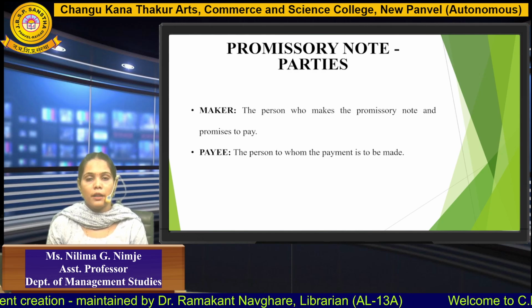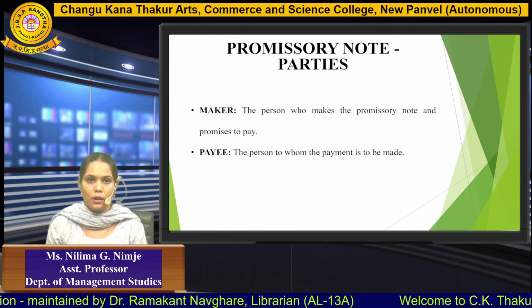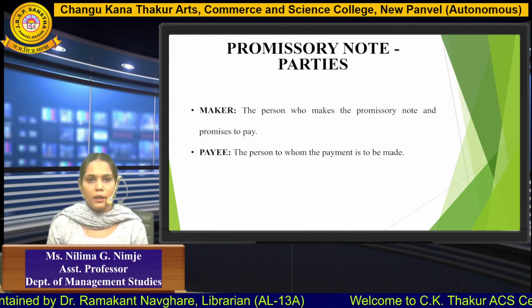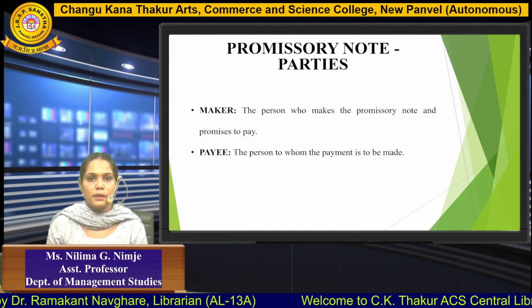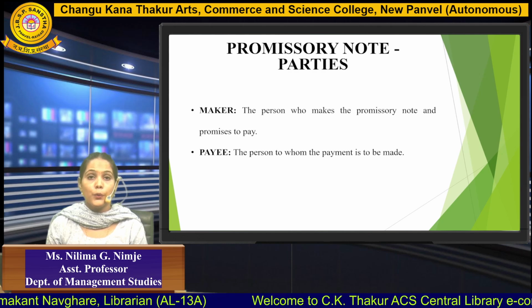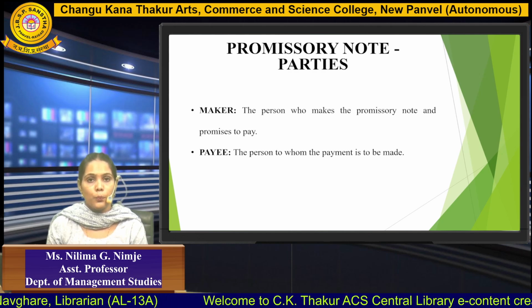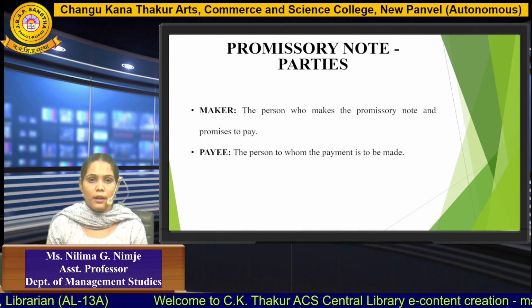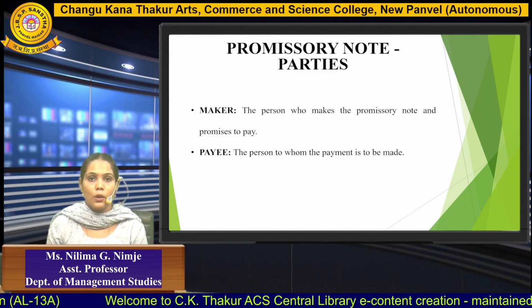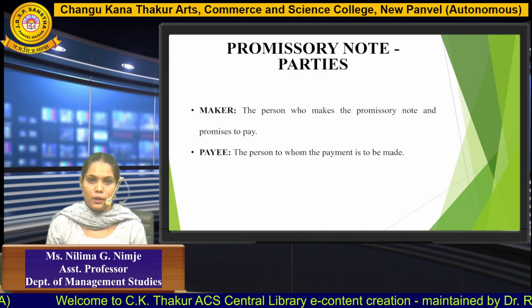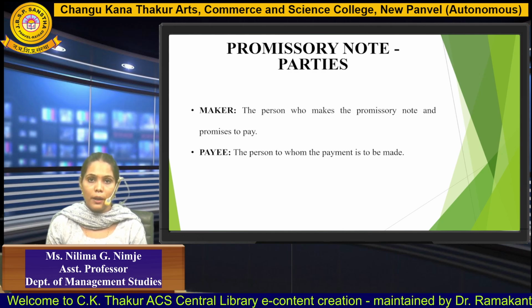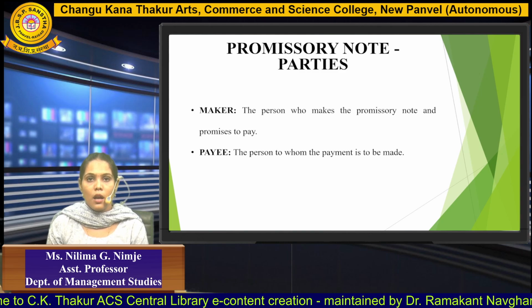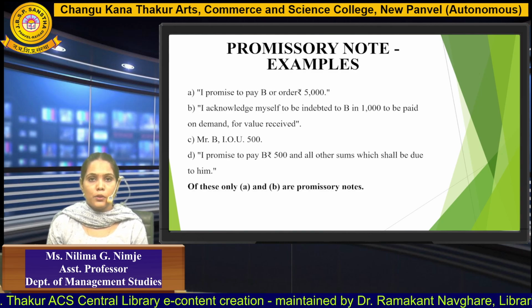Moving on to the parties involved in a promissory note. There are two parties involved. First is the maker. The maker is the person who makes the promissory note and who promises to pay. Whereas the payee is the person who is going to receive that promissory note and who is going to get the payment of that promissory note. Now these are examples of promissory notes.